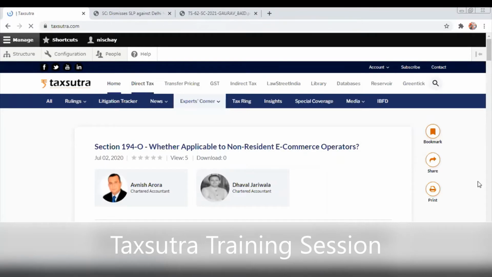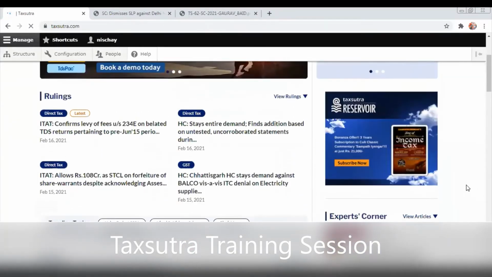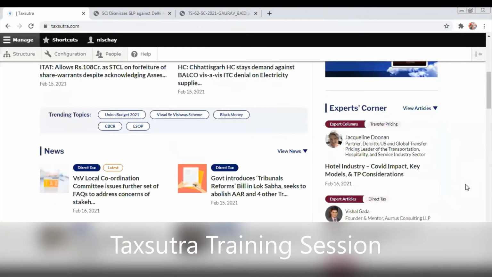Going back again, talking of experts, we have industry stalwarts. We have articles from various industry stalwarts. We also have international authors, international writers who write for us and give their views in articles on a particular subject. You will be able to access all the articles under the experts corner.